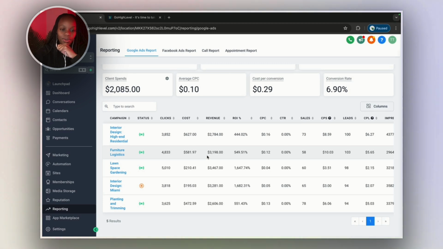So what I love about GoHighLevel is that everything is in one place and they summarize everything for you in a dashboard. And if you want to see things in detail, you can go into those tabs and see the numbers and details, but still it's one login that you don't have to stress about, and boom, you have everything.